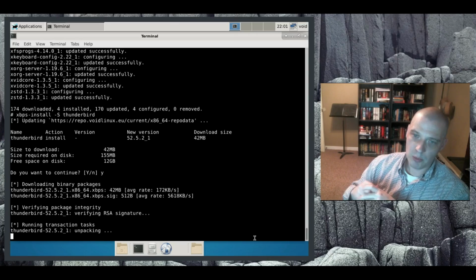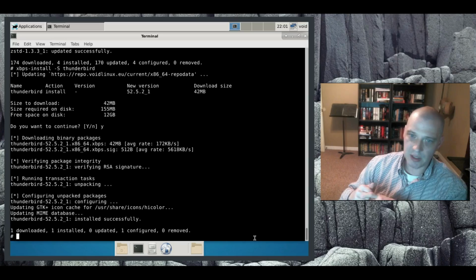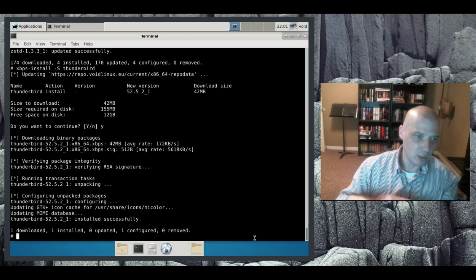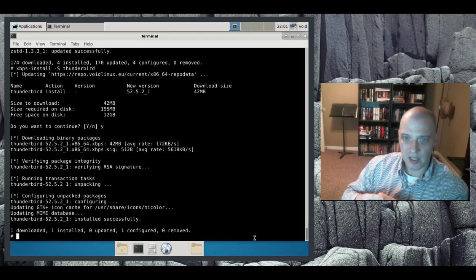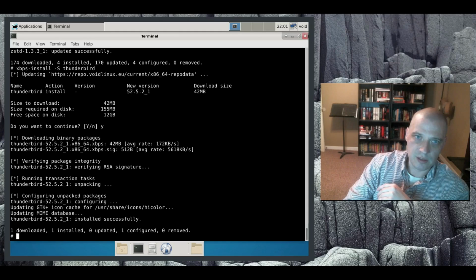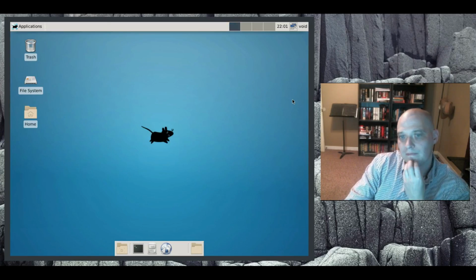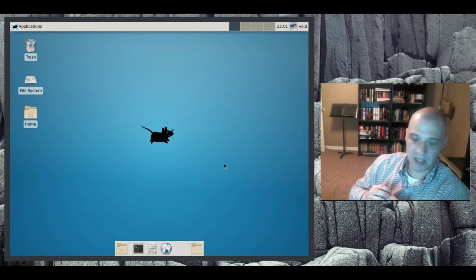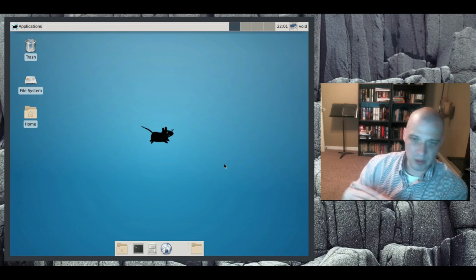One of the problems with doing your own thing as an independent distro, this was a problem with Solus, it's going to be a problem with Void Linux too, is the size of the repos, the number of packages available. Thunderbird finally finished, so that gives you some kind of a gauge for how long it takes for one package to install in the XBPS package manager. Anyway, the size of the repos is of course going to be much smaller.